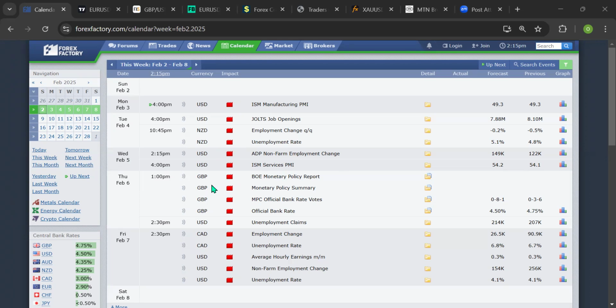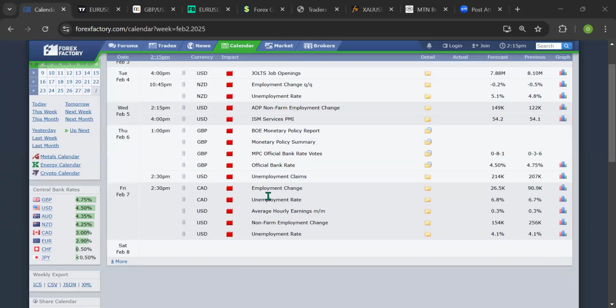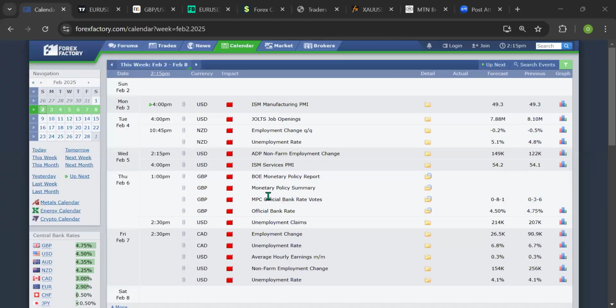On Thursday, we have GBPUSD and the US dollar, which carry much of the high impact news for the week, same as on Friday. On Thursday, 1 p.m. Nigerian time, we have news coming up on GBPUSD and the US dollar, and this is going to be volatile in the market. We also have USD unemployment claims at 2:30 p.m. Nigerian time on Thursday, February 6th.